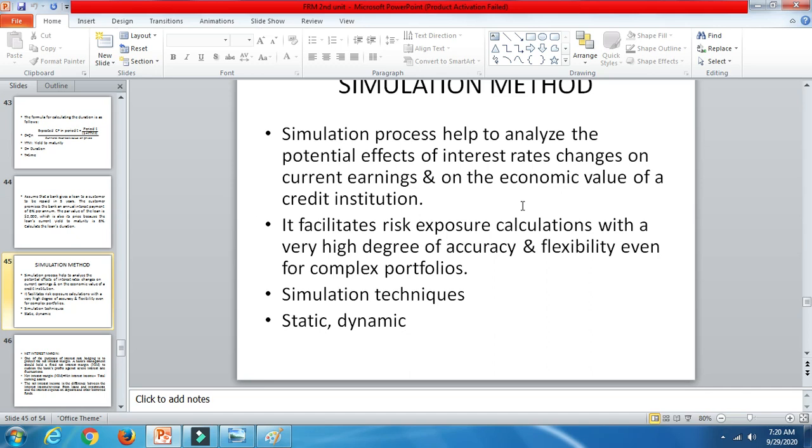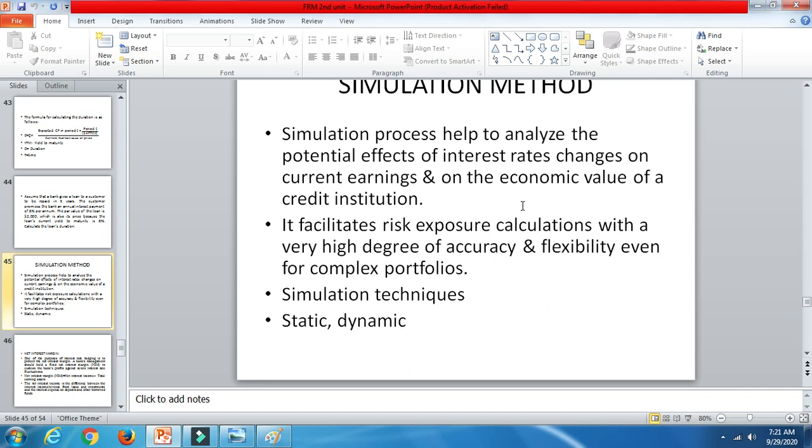Either you're taking a long-term loan or a debenture or a mutual fund, something like that. When they are complex portfolios, where you invest your hard-earned money, that risk exposure will be calculated with accuracy and flexibility. Even though it is a complex portfolio, that will be measured in the simulation. It reflects only the cash flows within the observation period. So I hope simulation is clear to all of you.